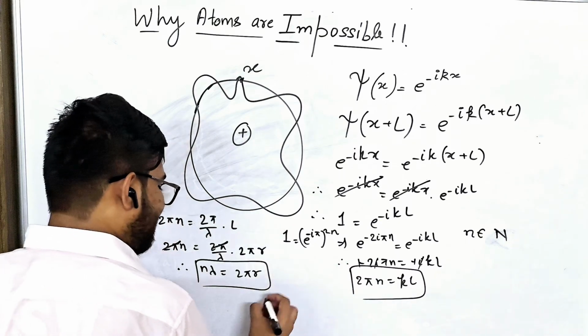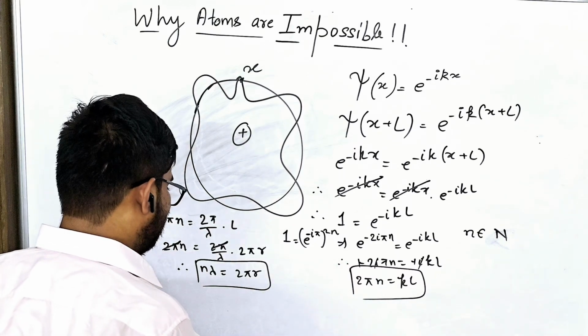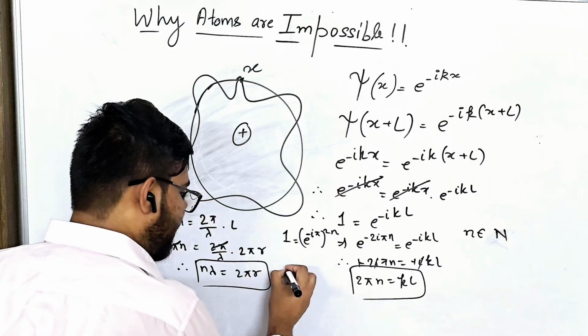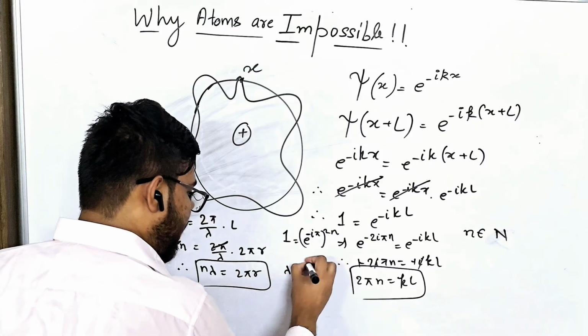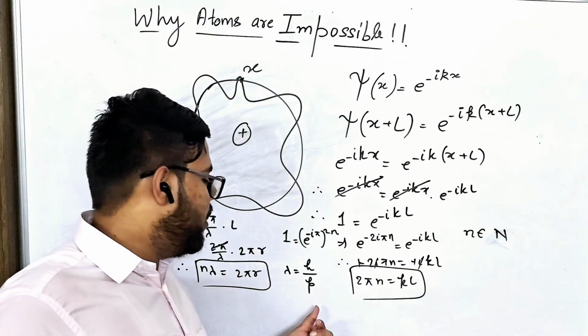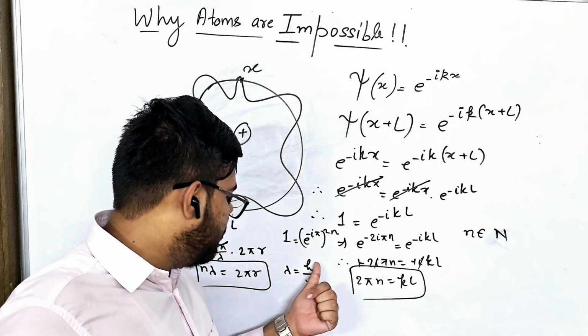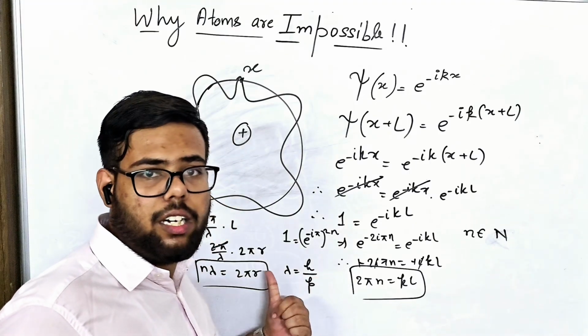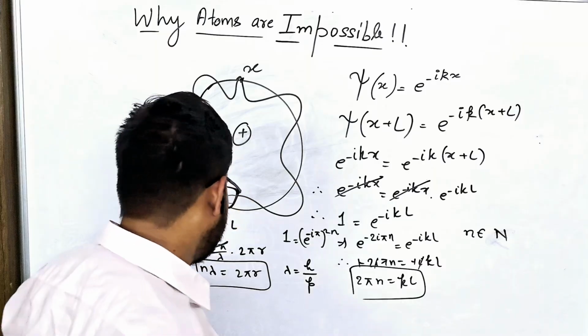And one more thing which you can say over here is that we all know that for a wave, lambda is equal to h by p. This is the de Broglie wavelength, of course.